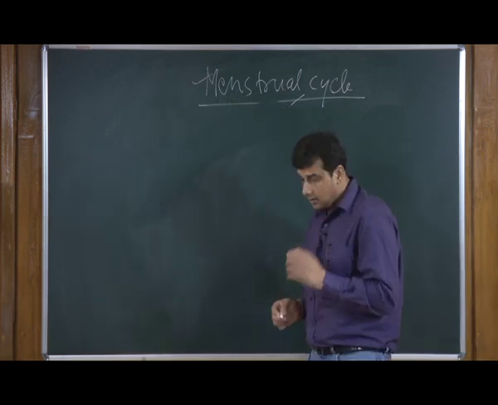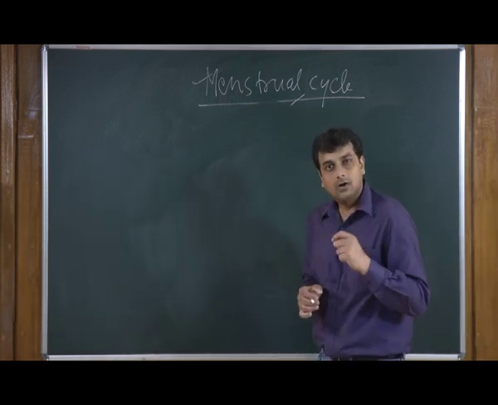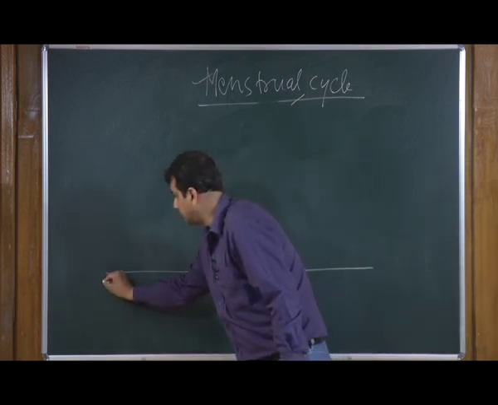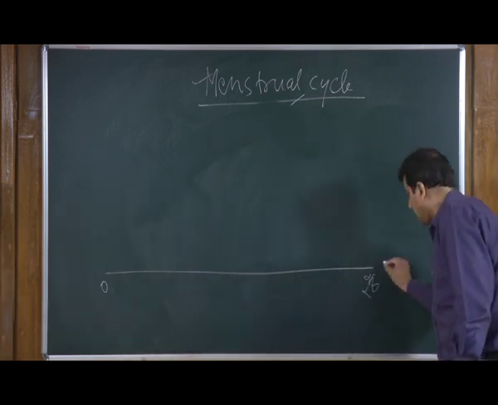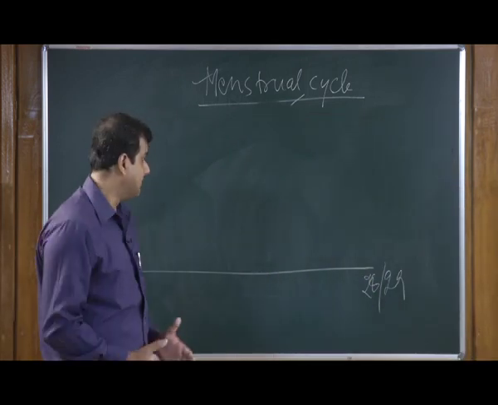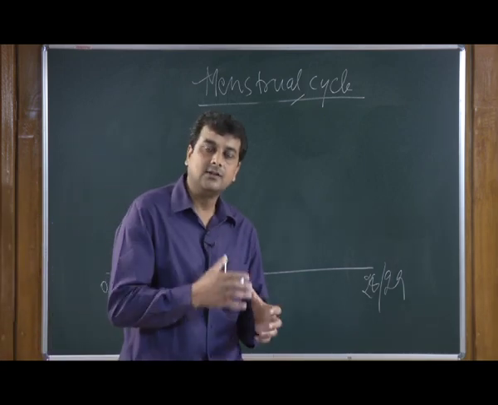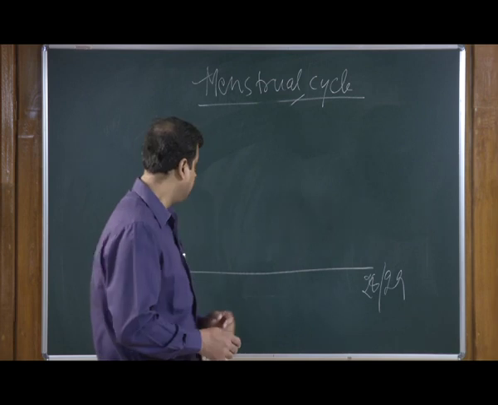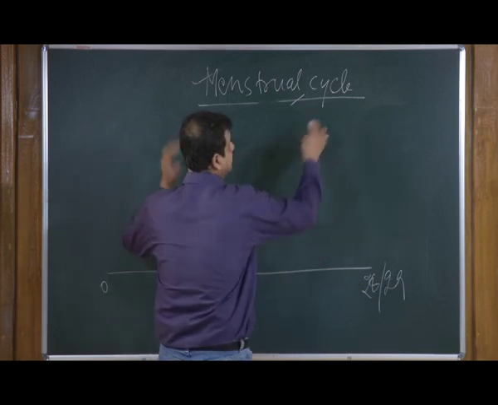So now we need to understand this whole rhythmic behavior, and what we are discussing is a cycle ranging from approximately day 0 to day 28 or 29. This may vary depending upon the physiological status of a female body. These are highly regulated by the hormonal balance and hormonal secretion in the female reproductive system as well as in the central nervous system. Now, what we are discussing is this period, and this period is called menstrual period, right.